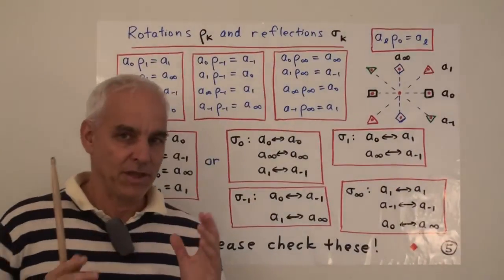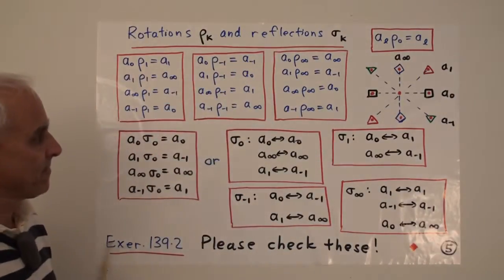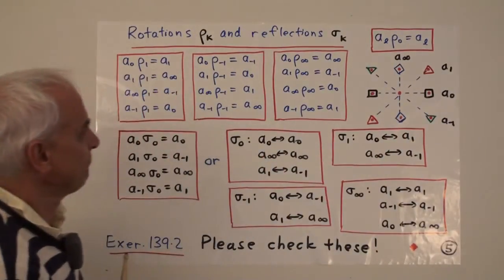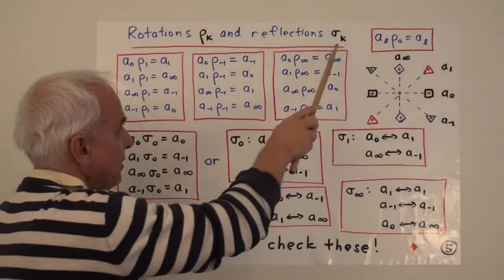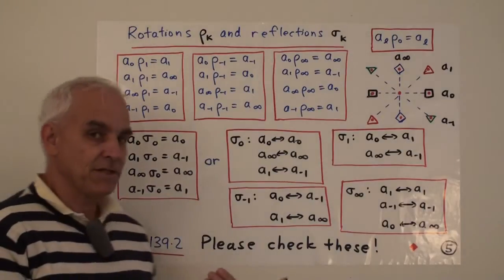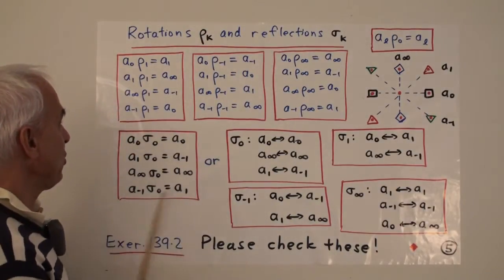So now let's have a look at the rotations and reflections in this situation. Here is our geometry again, our visualization of it. And now we're talking about the rotations rho sub k and the reflections sigma sub k. And the formulas for the rotations are just the same as they are in the Euclidean case.